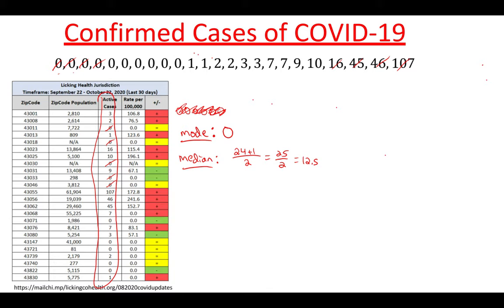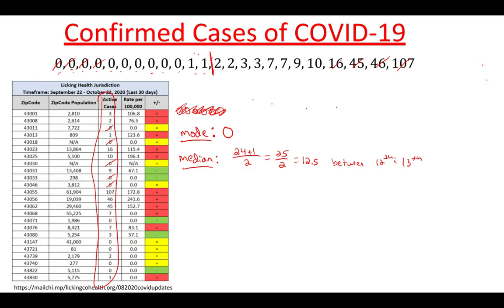We want to look between the 12th and 13th place. So 1, 2, 3, 4, 5, 6, 7, 10, 11, 12, and then between the 12th and the 13th. So it's going to occur right in there.